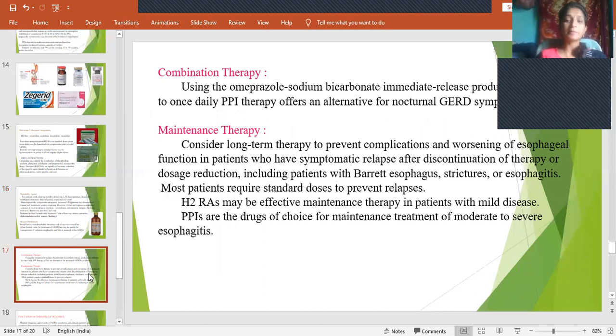And then combination therapy. As I said, Zegerid is a combination of omeprazole and antacid. It's better if you use it in case of nocturnal GERD. When the symptoms are more at night, you can use this combination of medication.